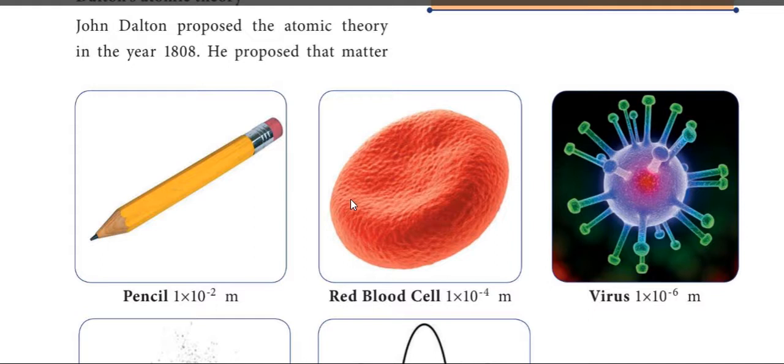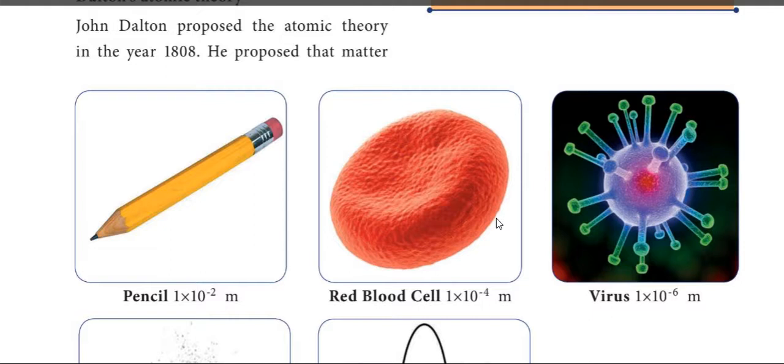Look at red blood cells. Atom is even smaller than a red blood cell. The diameter of an RBC is 1 into 10 power minus 4 meter. A virus we can't see, you agree? But its diameter is 1 into 10 power minus 6 meter. Atom is even smaller than a virus.